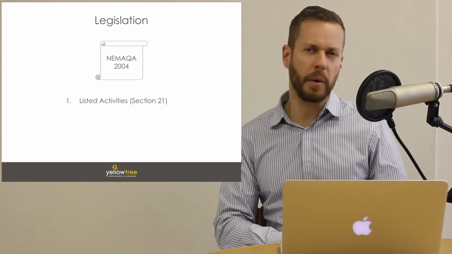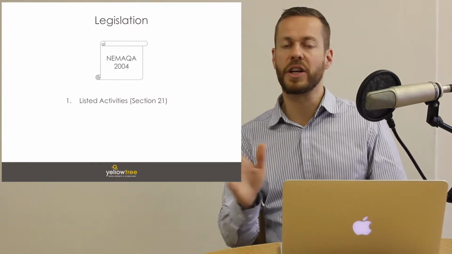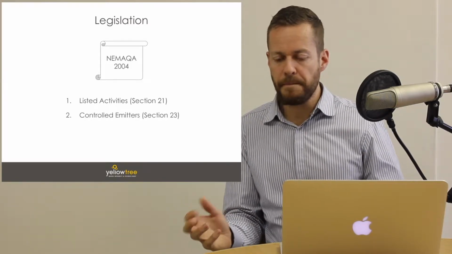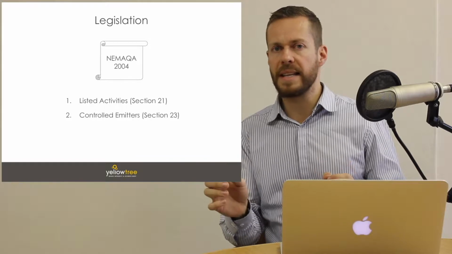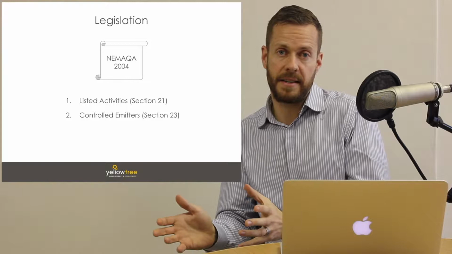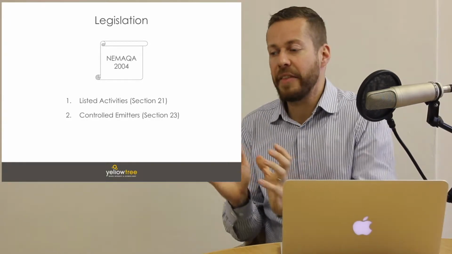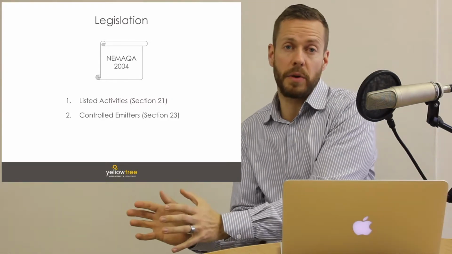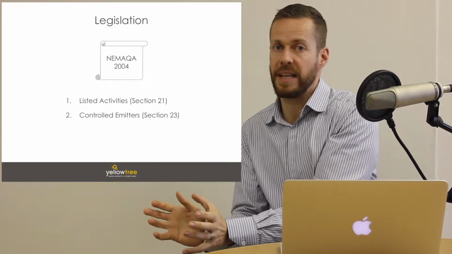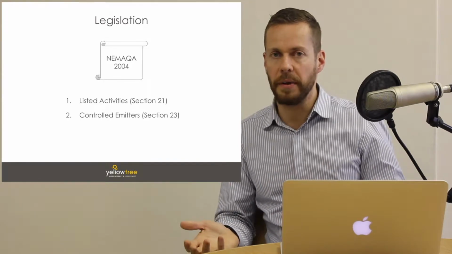The second thing that NEMAQA did was it enabled the minister to declare certain appliances as controlled emitters. So how is this different from listed activities? Well, remember that you are a listed activity if your whole process is on the minister's list. Controlled emitters are appliances, so you only have to have that specific appliance running on a part of your site, and that appliance alone is ring-fenced and the emissions from that appliance are governed if that appliance is on the controlled emitters list. And a great example is a boiler.